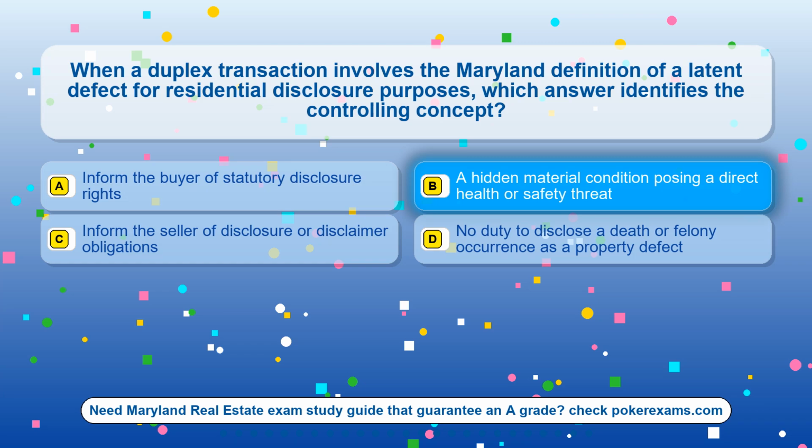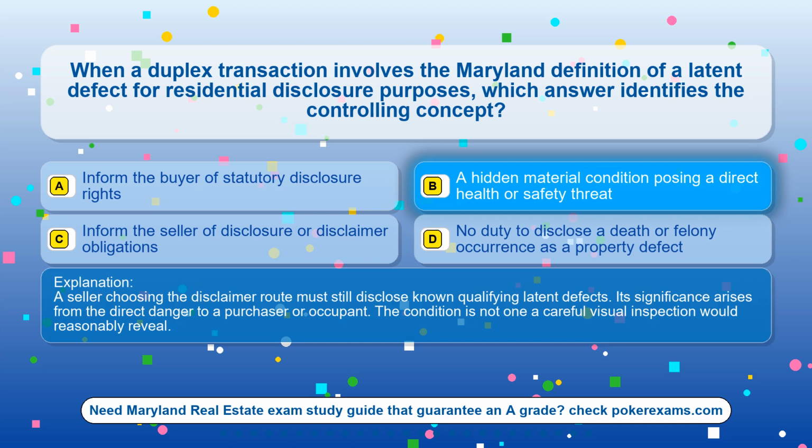The correct answer is option B, a hidden material condition posing a direct health or safety threat. A seller choosing the disclaimer route must still disclose known qualifying latent defects. Its significance arises from the direct danger to a purchaser or occupant. The condition is not one a careful visual inspection would reasonably reveal.